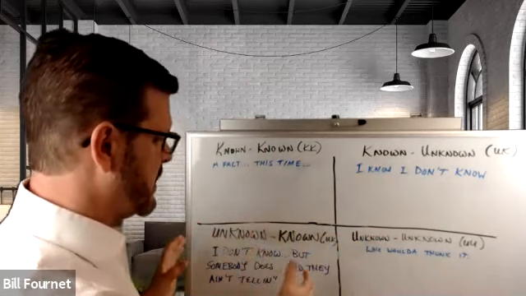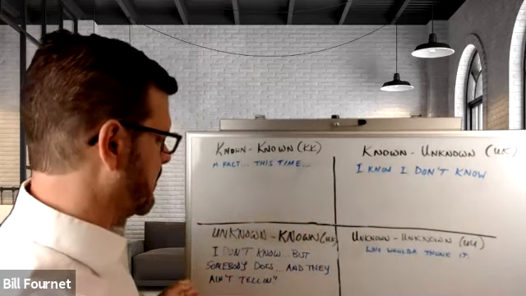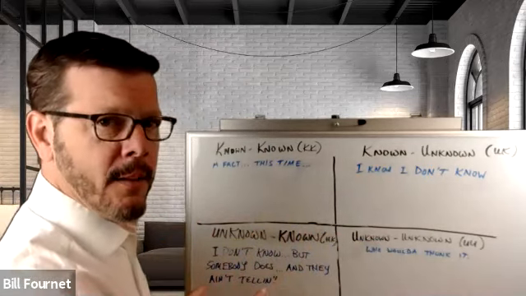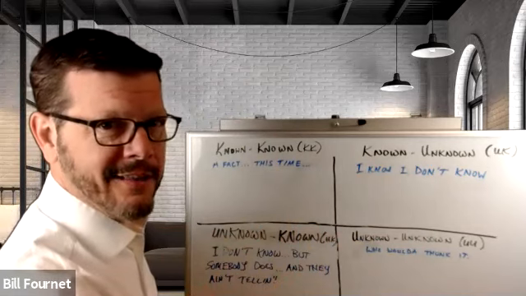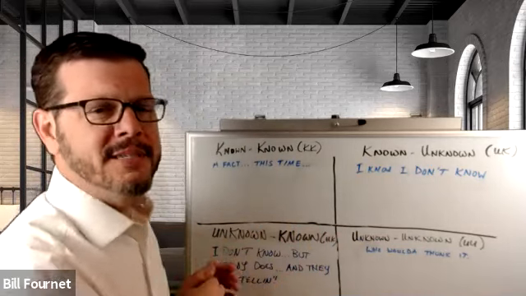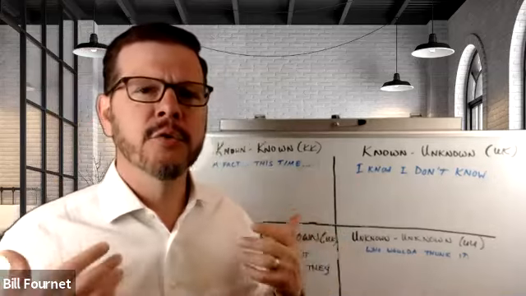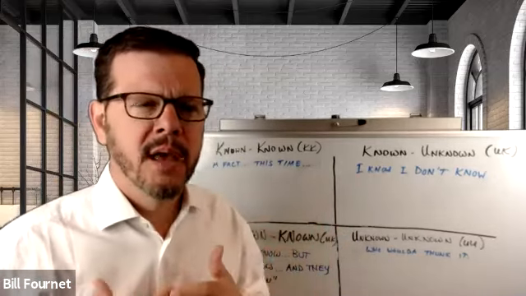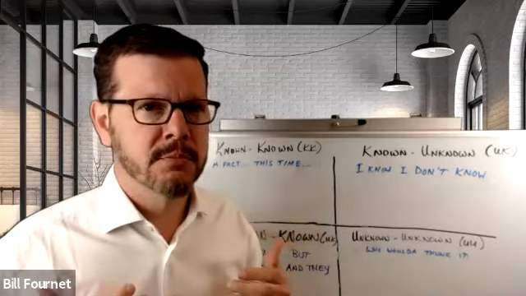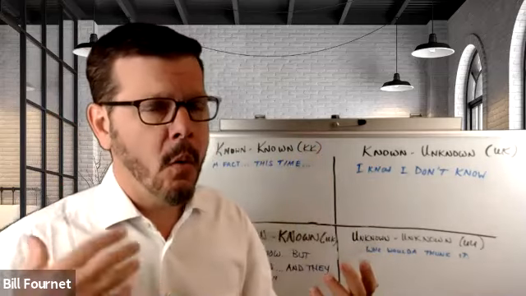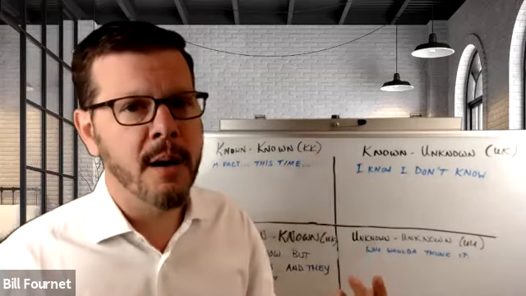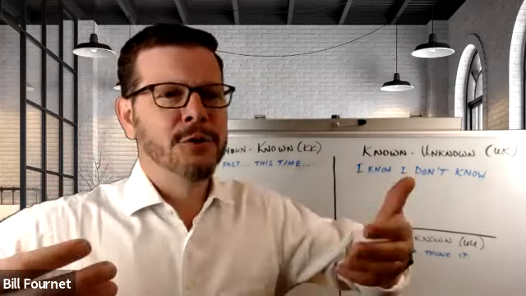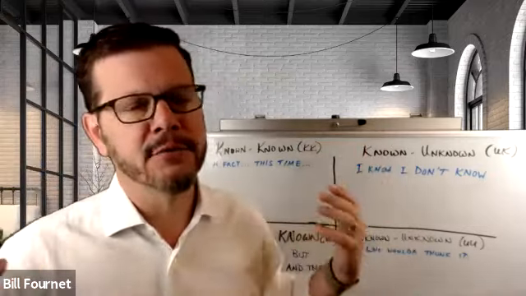But the difference between these two is that first, in this bottom left, I don't know, but somebody else does, and they ain't telling. What usually happens is when another department, another group in your organization knew a certain piece of information, but either weren't asked or they were asked, but they didn't offer it up. And now you're in the middle of doing your work and you find out there's a huge surprise.